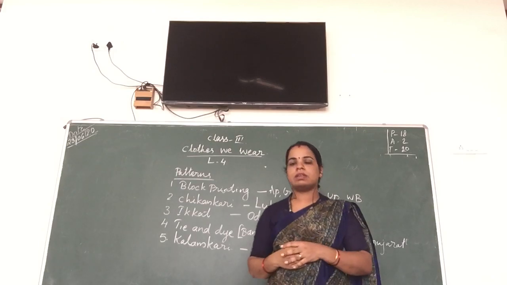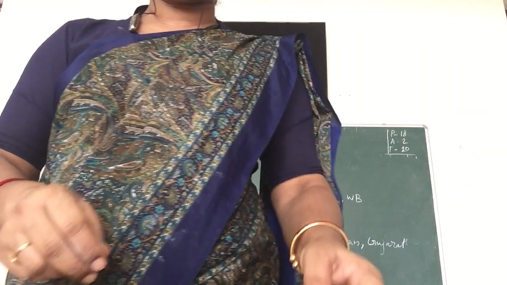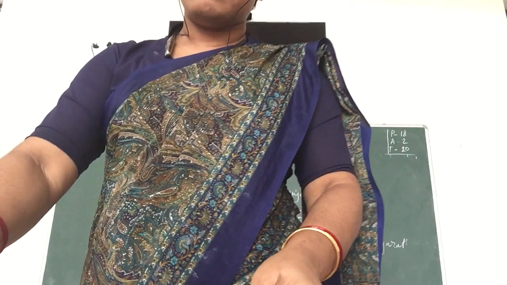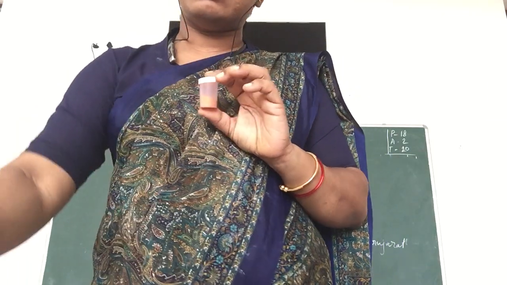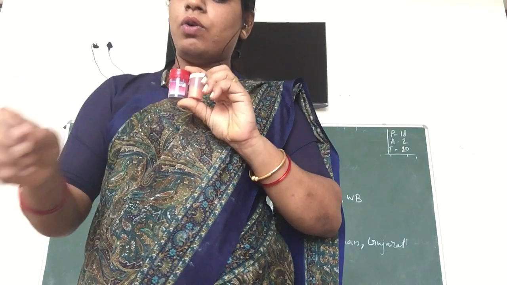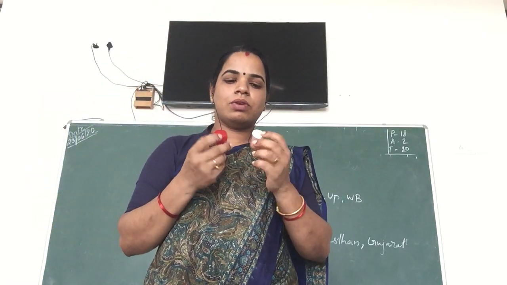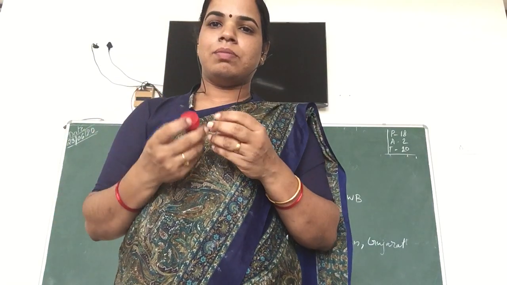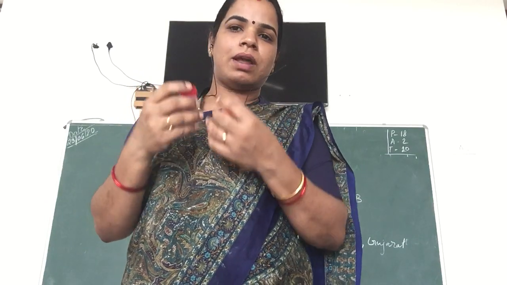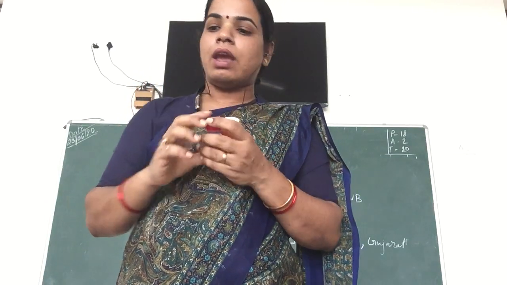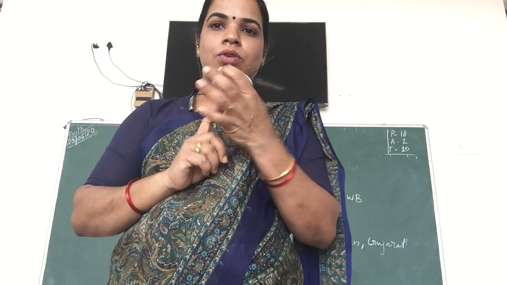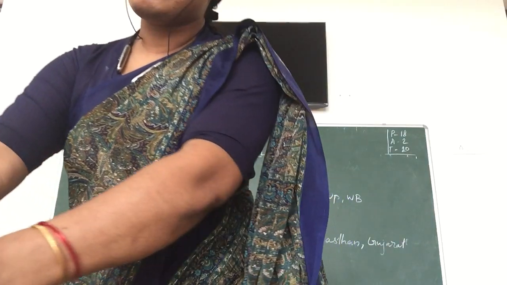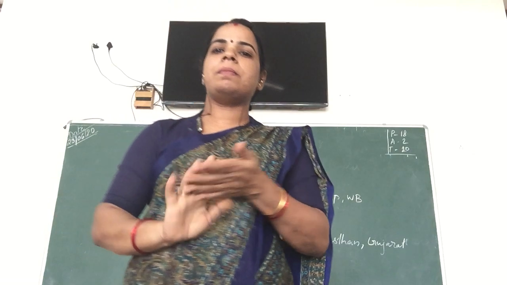Let's do some activities here. For that purpose I am taking a tray, and for mixing the color I am using this tray, and here I am using food color, different types of food color. In your home also there are different types of food color, because you eat colorful cakes and chocolates, and your parents add some food color. It is very bad for our health, so don't use too much. And next you can see this is turmeric powder. All these materials we use to make the patterns.